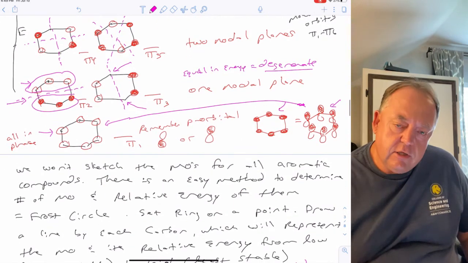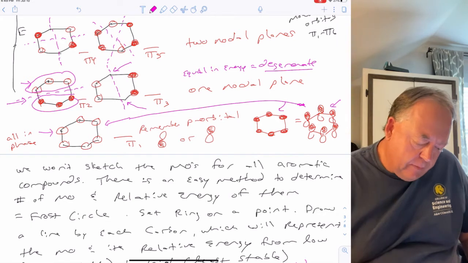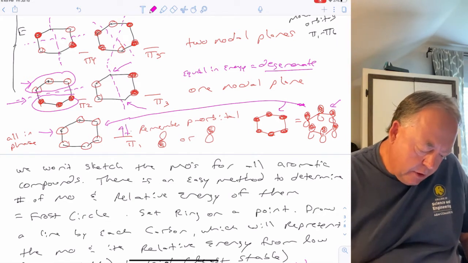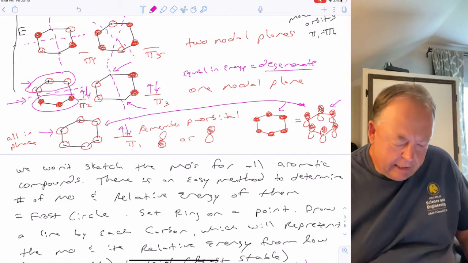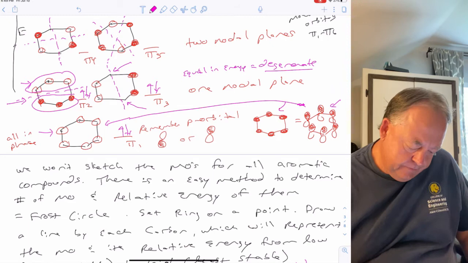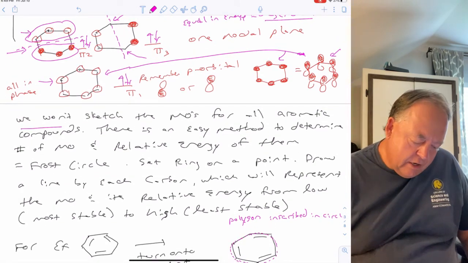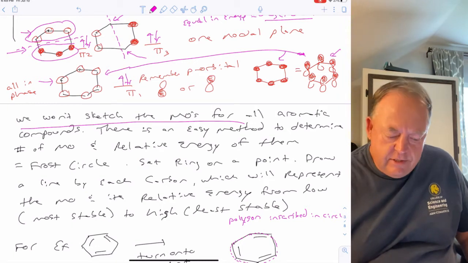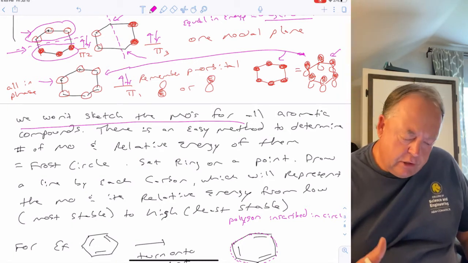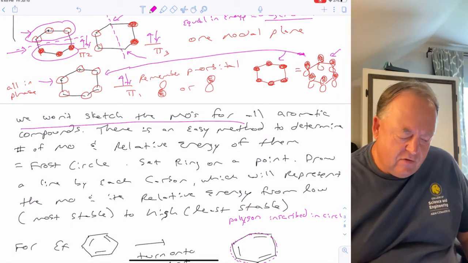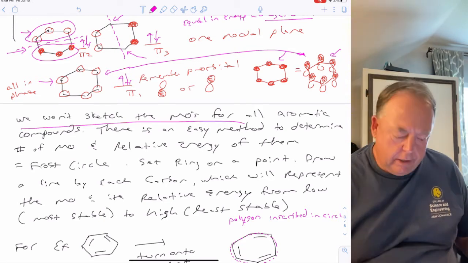Okay, so how many electrons do we have? We have 6 electrons. So if we populated those, 2 would go here, 2 would go here, and 2 would go there, and that's what your molecular orbitals for benzene look like. So that's pretty complex. We're not going to sketch the molecular orbitals for all of these aromatic compounds. Just wanted to do it for benzene so you get an idea of what those look like.